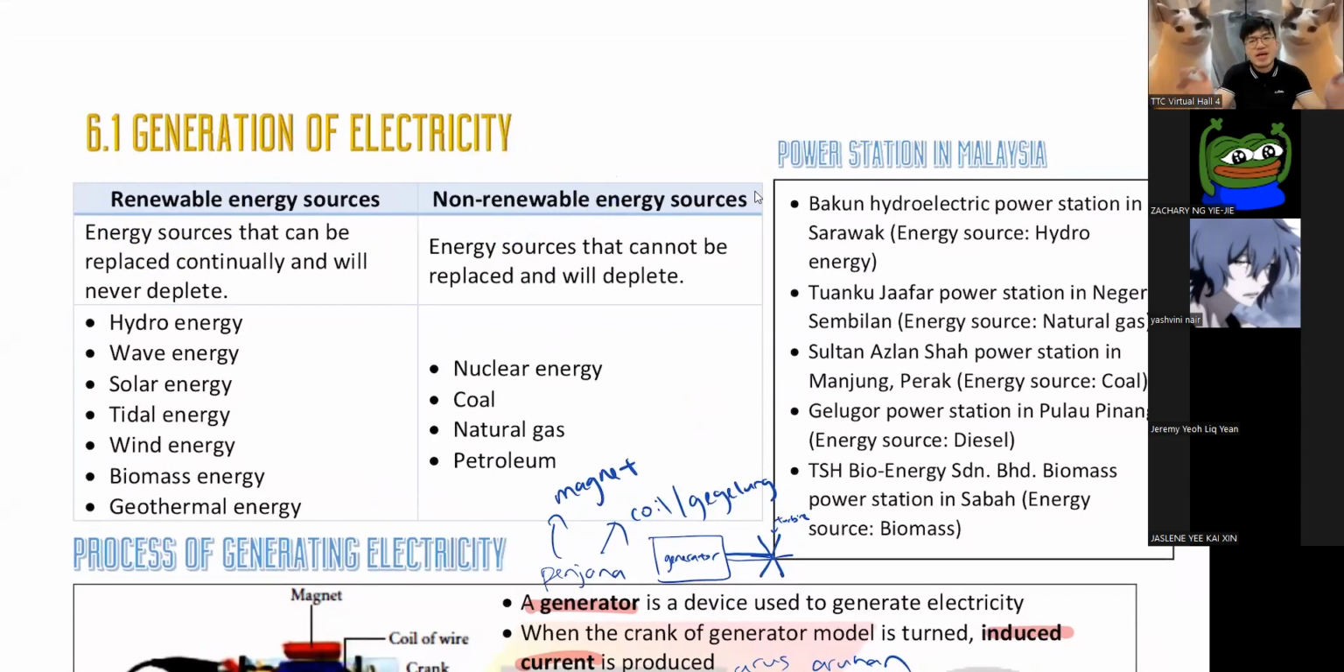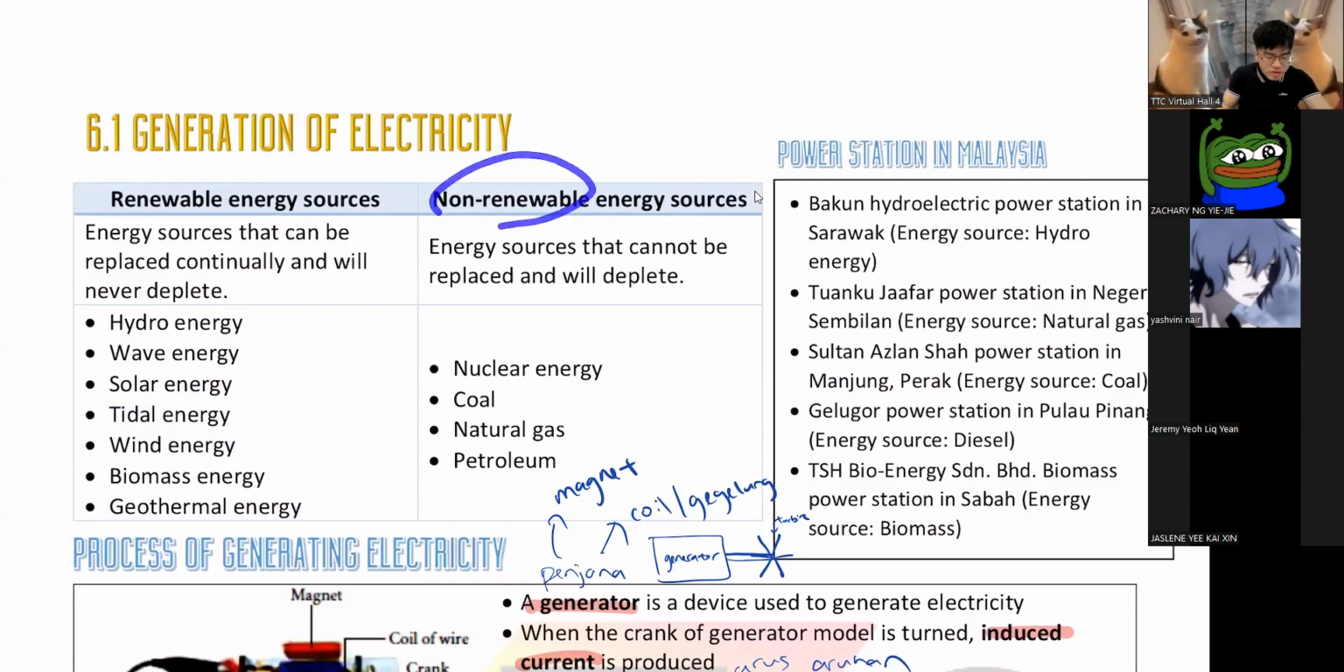All right, I don't care what energy you are using, the concept is the same, is to spin the turbine. I can use hydro, water, wave, ocean, solar. Solar is the only one that doesn't use a turbine because in solar there's no moving part. Tidal, pasang surut, I use the tide. Wind, angin. Biomass, I burn dead animals or animal waste to get electricity. Geothermal, I use hot spring.